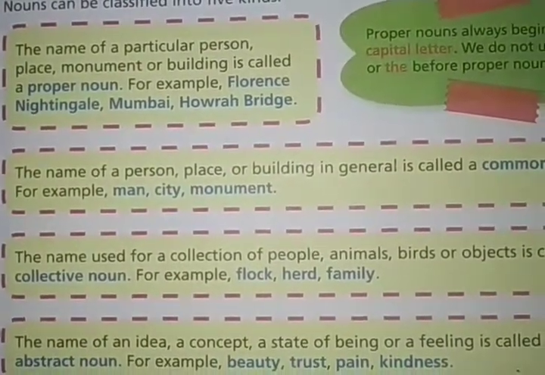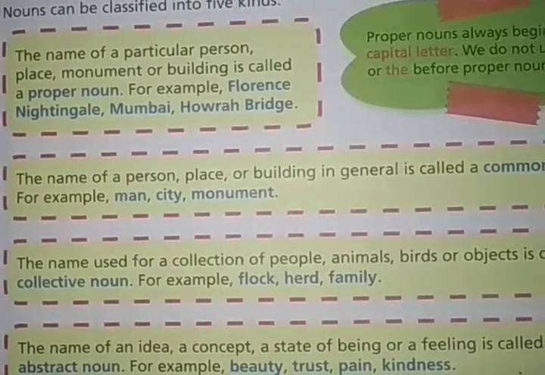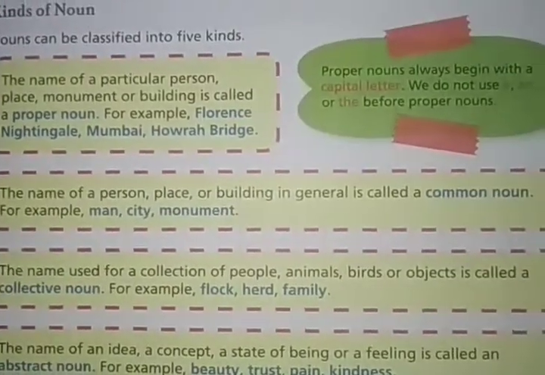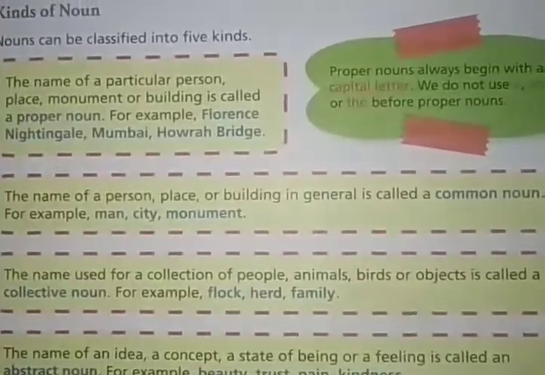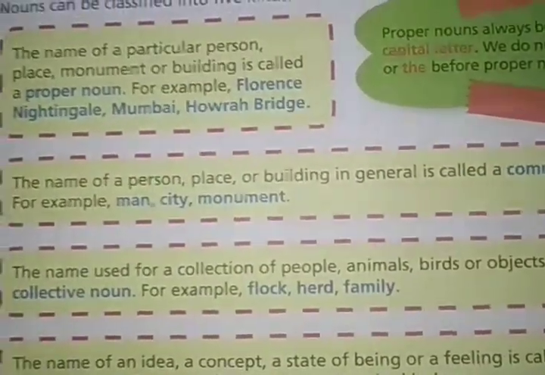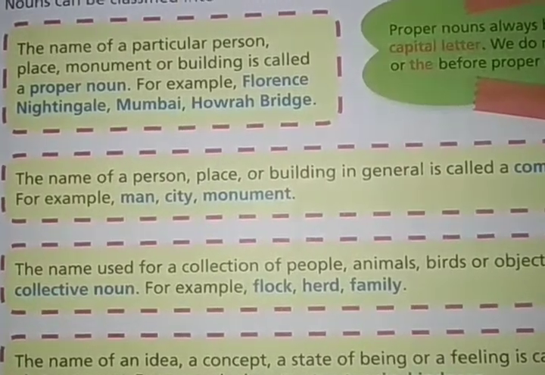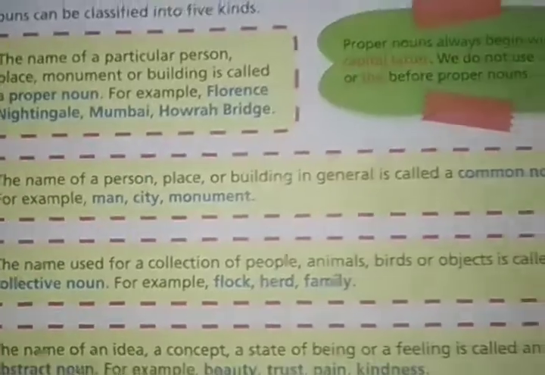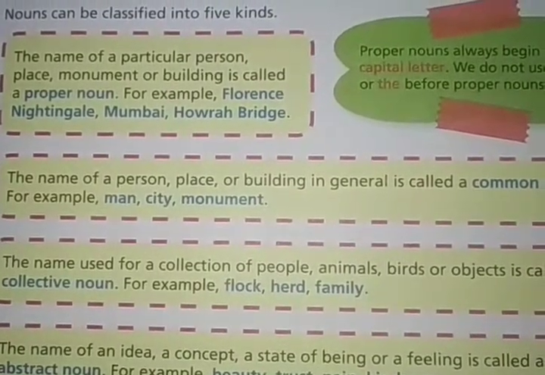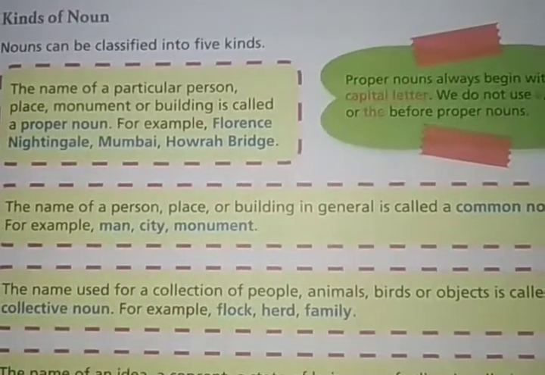So what do we mean by collective noun? The name used for a collection of people, animals, birds or objects is called a collective noun. Collection of people means group of people. When you get a word which means any group of people, animal, birds or things, then it will become a collective noun.